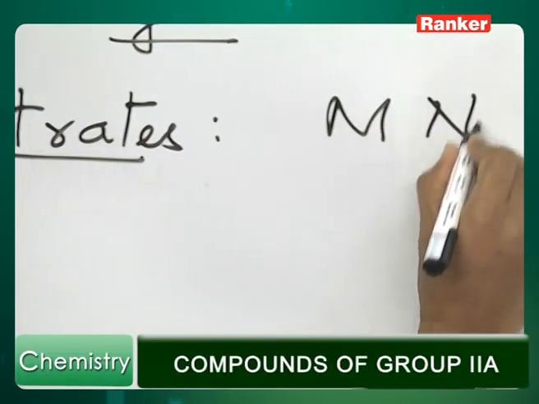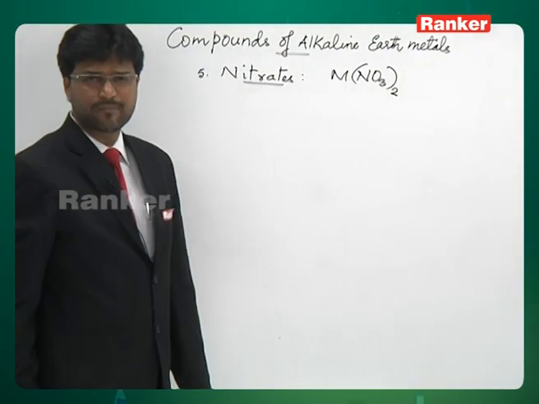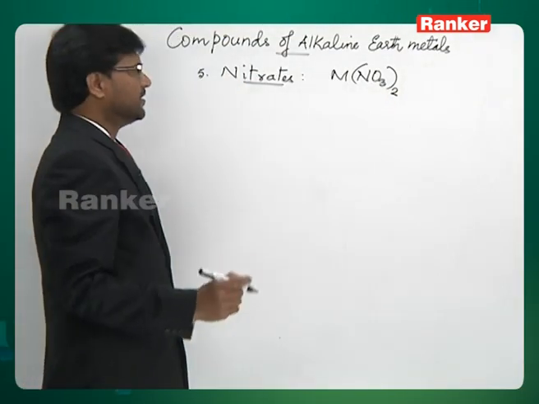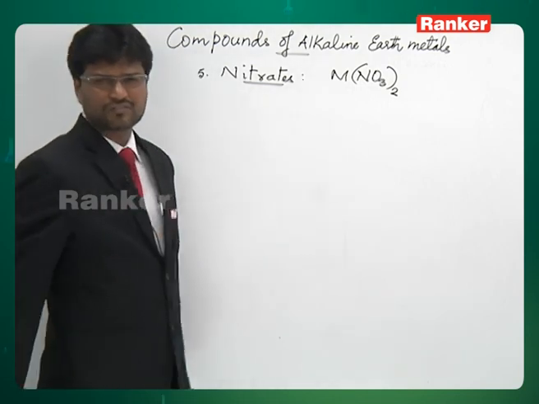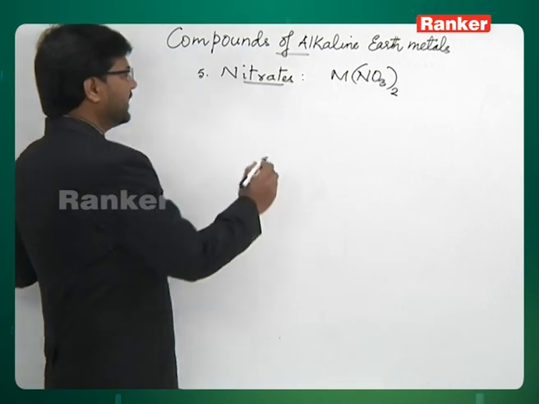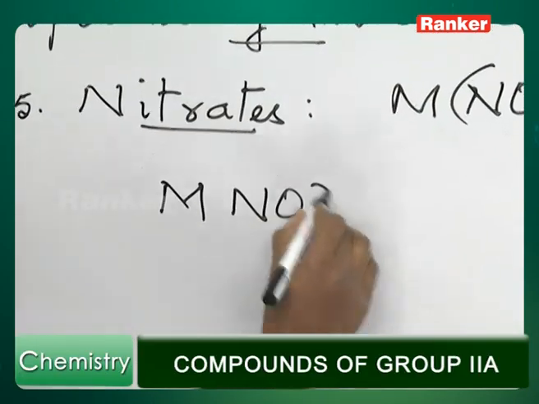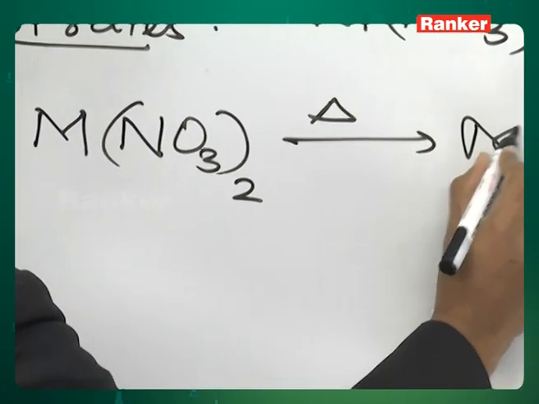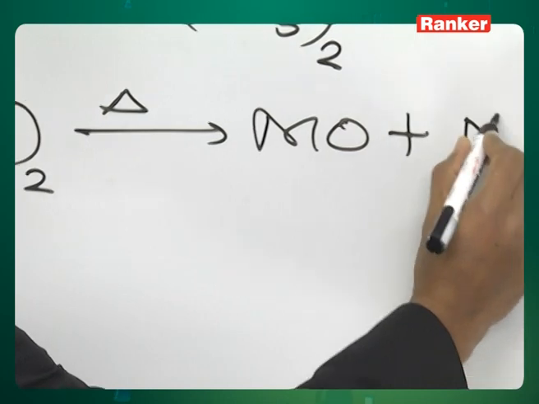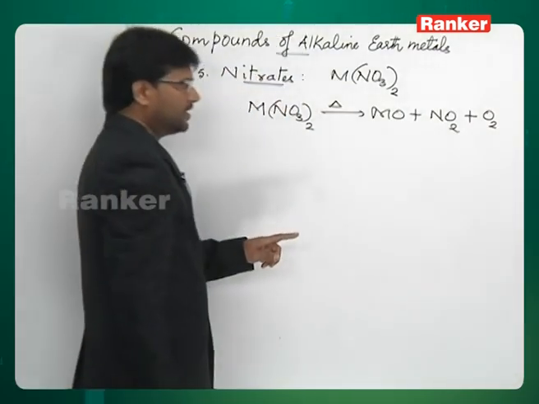This is the general formula of nitrates of alkaline earth metals, M(NO3)2. Like all other nitrates which are soluble, even alkaline earth metal nitrates are also soluble in water. Action of heat is important. You need to know alkaline earth metal nitrates on heating decompose to give metal oxide, NO2 gas and O2 gas.